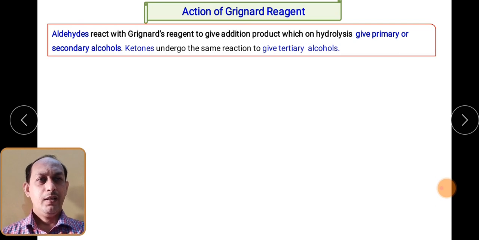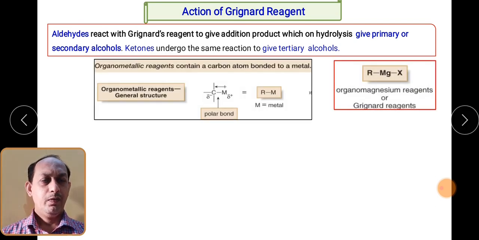If we understand its generic formula or structural arrangement, magnesium is attached to the alkyl or aryl group on one side and halogen on the other side. So it is known as an organomagnesium reagent, also called a Grignard reagent.